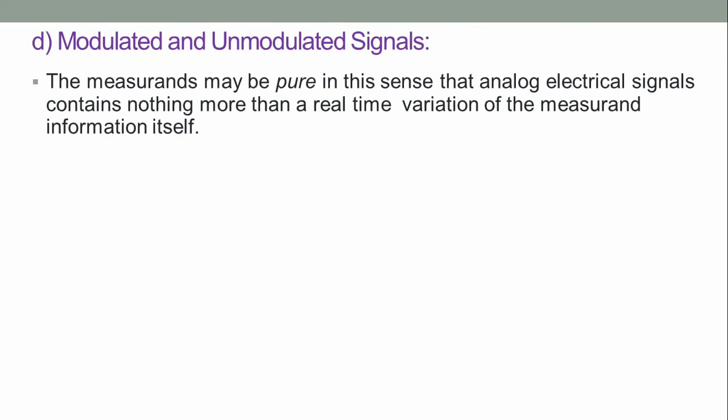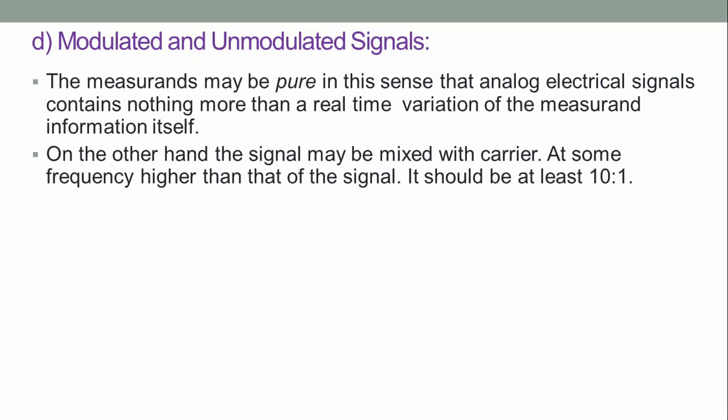The measurement may be pure in the sense that analog electrical signals contain nothing more than a real-time variation of the measurement information itself. On the other hand, the signal may be mixed with a carrier, which consists of a voltage oscillation at some frequency higher than that of the signal, where the frequency ratio should be at least 10 to 1.